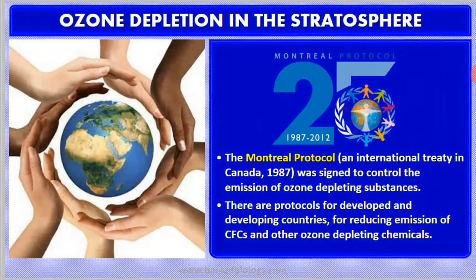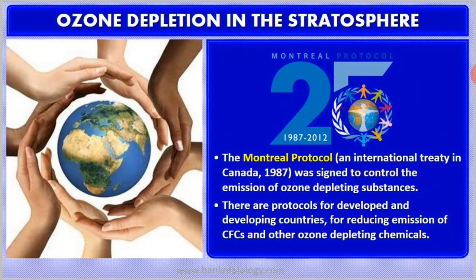Recognizing the bad effects of ozone depletion, an international protocol known as the Montreal Protocol was designed in Canada in the year 1987 to control the emission of ozone depleting substances like CFCs and different types of harmful gases.